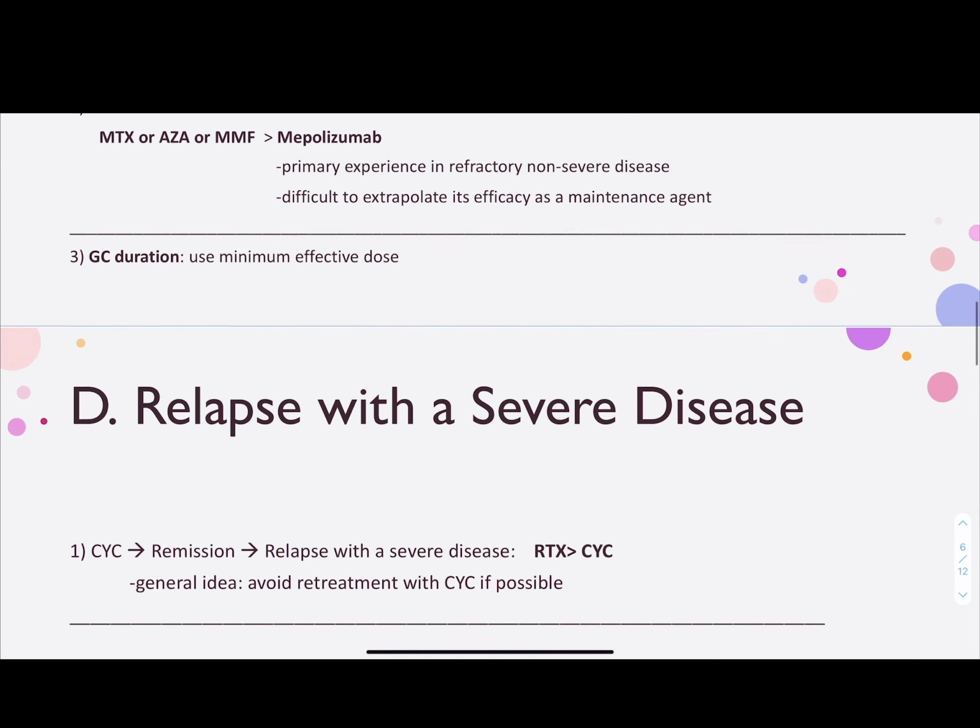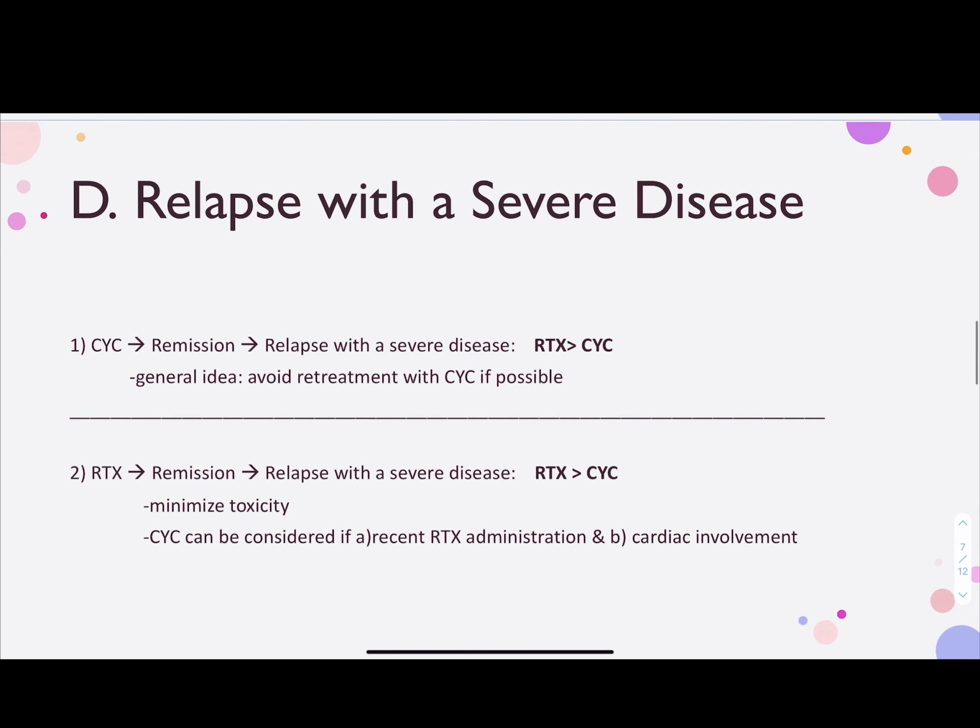D. How about relapse with a severe disease? Number 1. This scenario is for people who were induced with cyclophosphamide for severe disease who went into remission but now are relapsing with another episode of severe disease. In such a situation, using rituximab over cyclophosphamide is recommended. The general idea is to avoid retreatment with cyclophosphamide if possible due to toxicity. Cyclophosphamide may be considered if there's recurrent cardiac involvement.